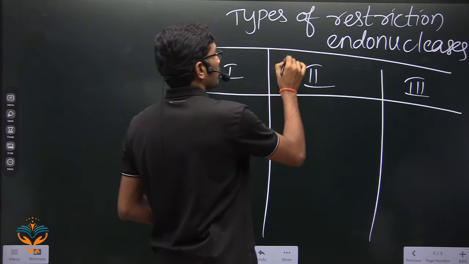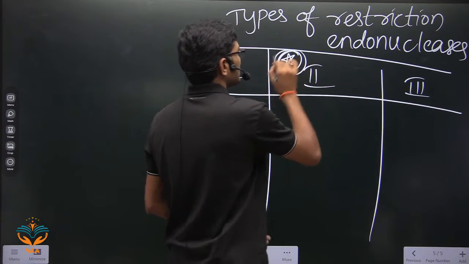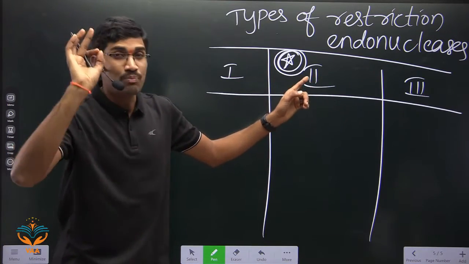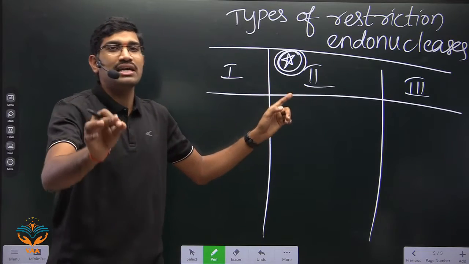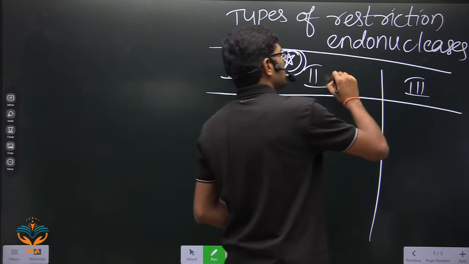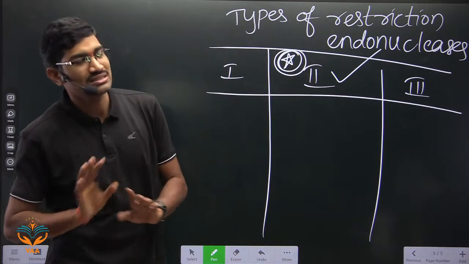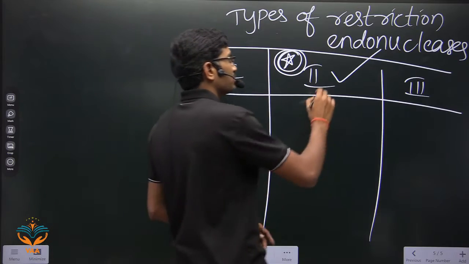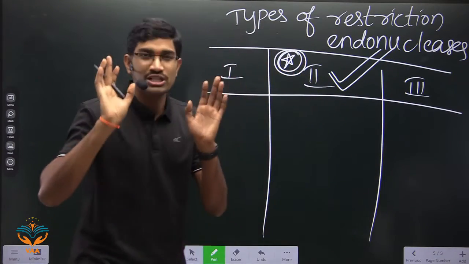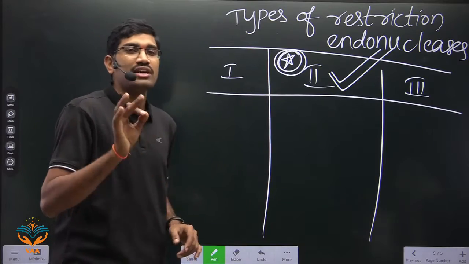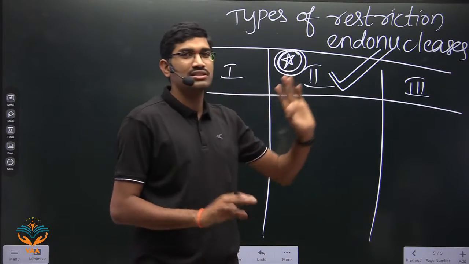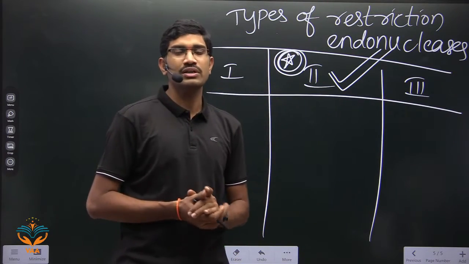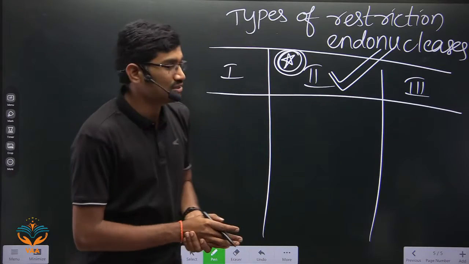And out of these, the restriction endonucleases that were discussed in the NCERT are type 2 restriction endonucleases only. So please remember, whatever the NCERT says about restriction endonucleases is only about type 2. That's why in the examination also, if they ask any point, you need to write with respect to type 2 only, because at the level of class 12th you are not studying class 1, class 3 and class 4. You are studying only class 2. So what is the significance of this class 2? That we will see here.